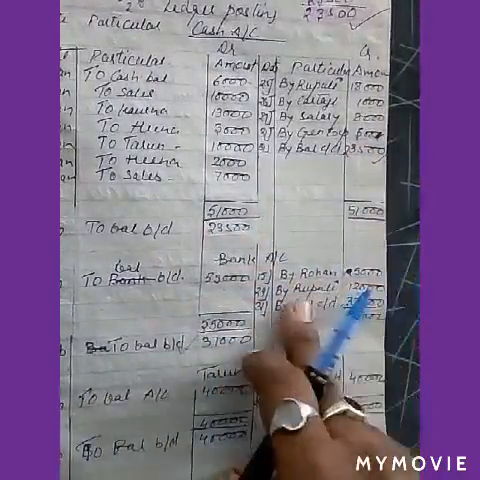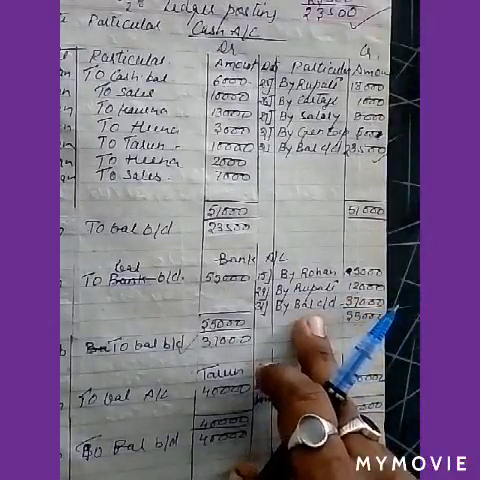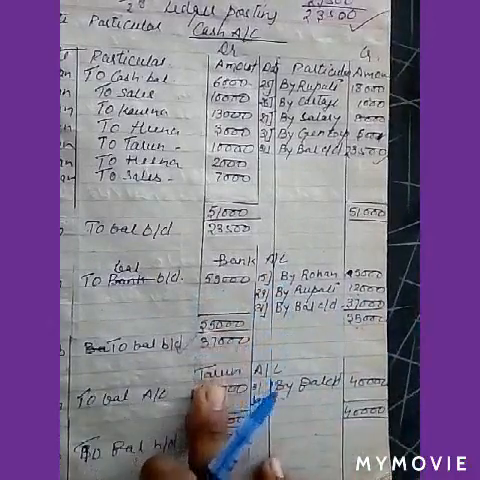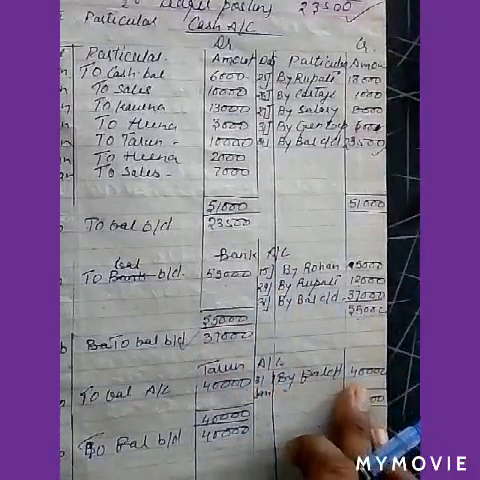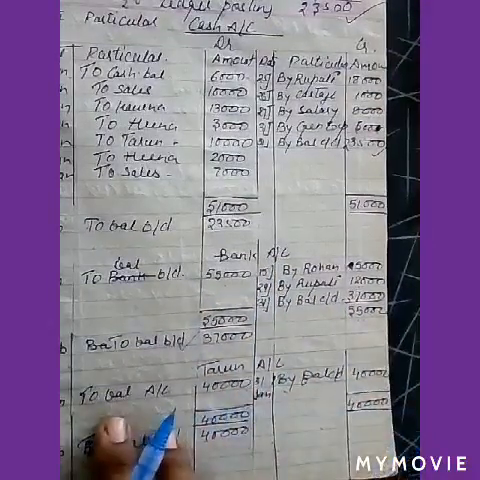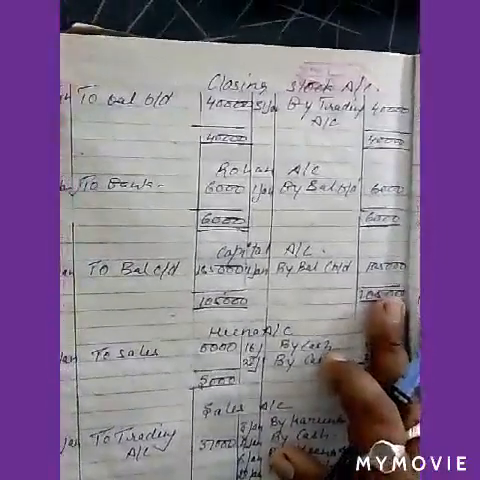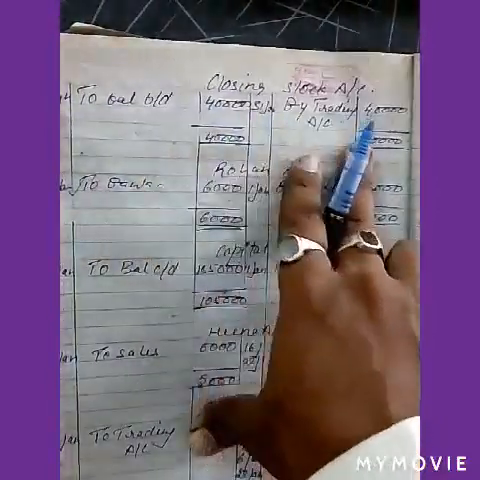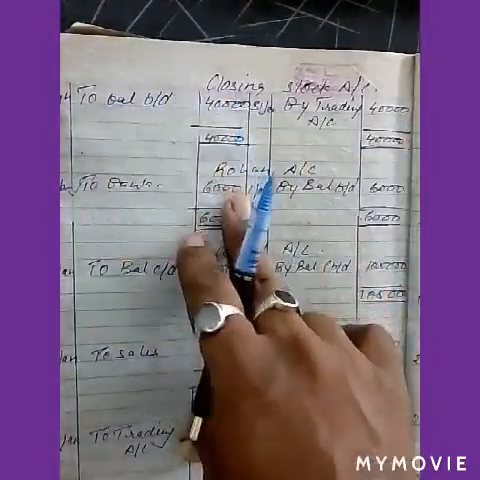Now bank account next. By Rohan 5,000, by Rupali 12,000, and by balance carried down 37,000. Total 55,000. After this the Tarun account will be made. Tarun account: by balance carried down 40,000 and to balance 40,000. Next account will be the closing stock. First of all, by trading account 40,000 which was left, and by balance carried down 40,000 and 40,000.